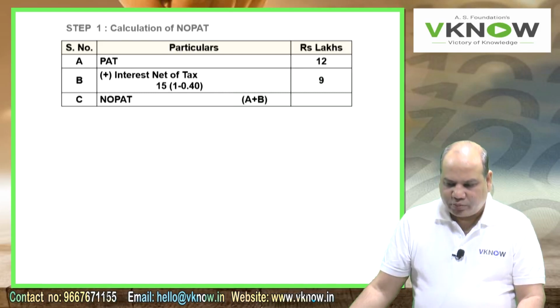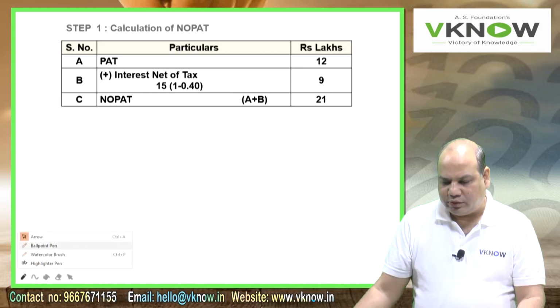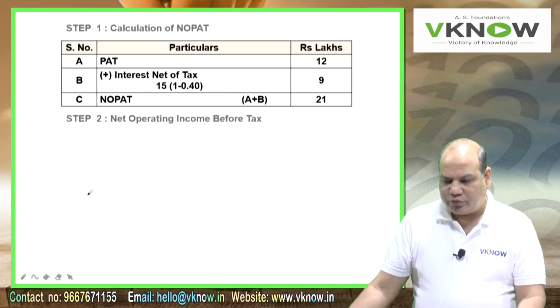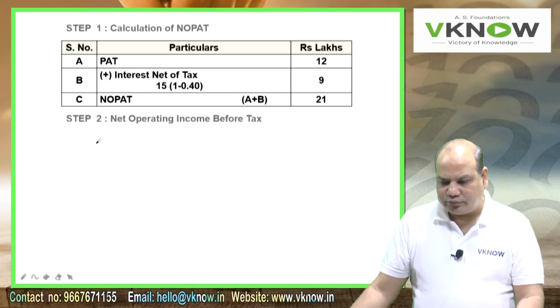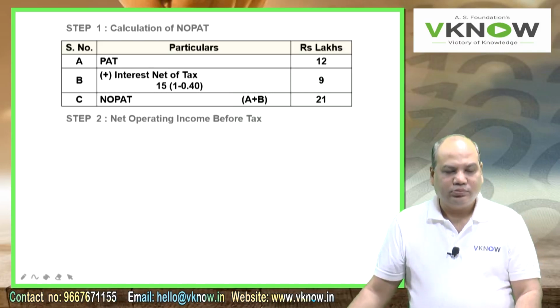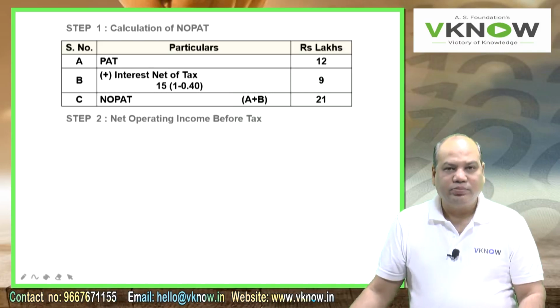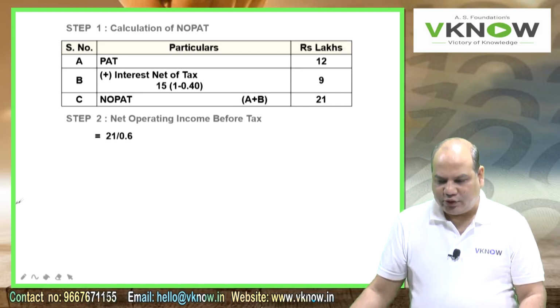Therefore point C, NOPAT is A plus B, 21. NOPAT is 21, or you can first compute the EBIT and then also compute NOPAT. Doesn't matter. Step number 2, write down net operating income before tax.